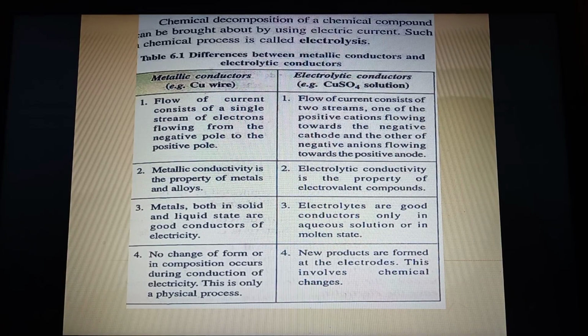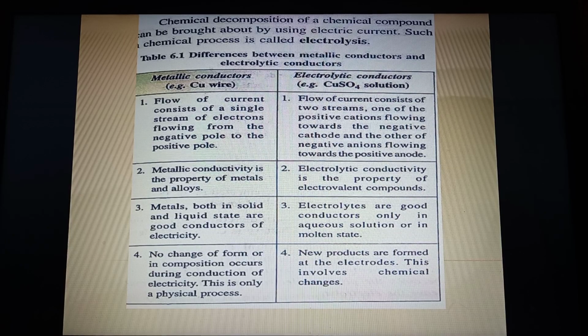See, that is the reason on the top you can see they have written copper sulfate solution. Why did they not just write copper sulfate? They wrote copper sulfate solution because they wanted to make it very clear that copper sulfate as a solid will not allow electric current to pass because it's an electrolytic conductor.